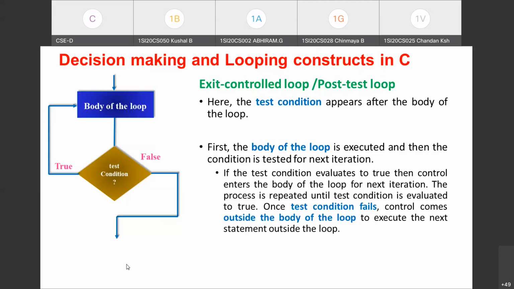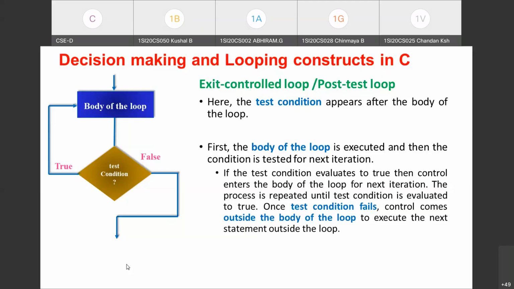Whether it is a pre-test or post-test loop, only if the condition you are testing evaluates to true will the control enter the loop for the next iteration. If the test condition is a failure, then control comes outside the loop. This is what you need to remember.